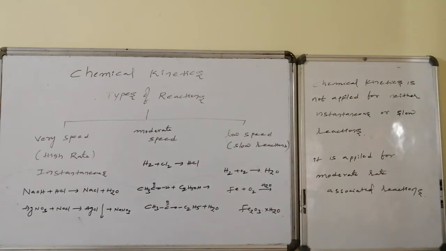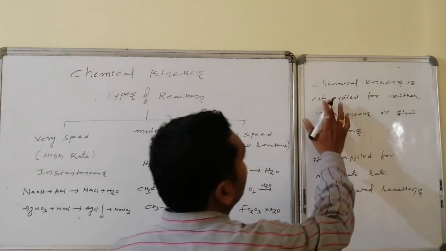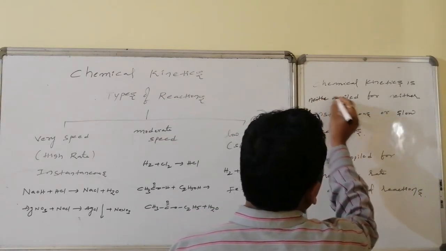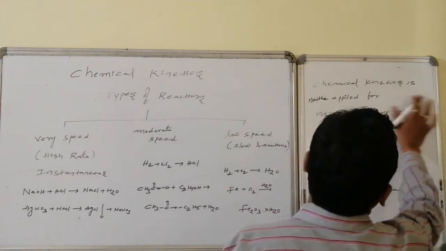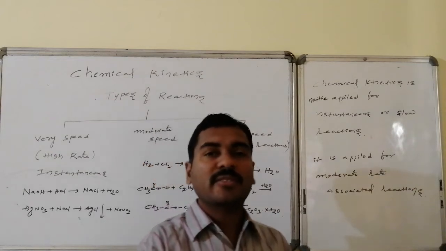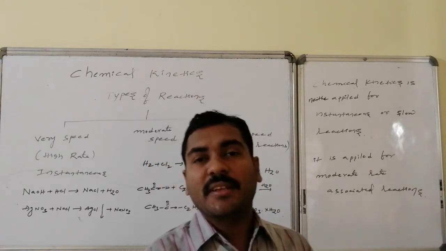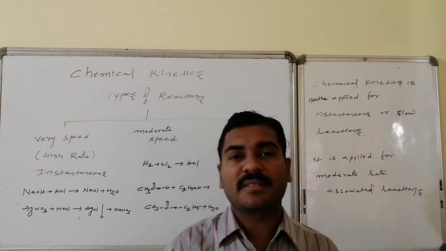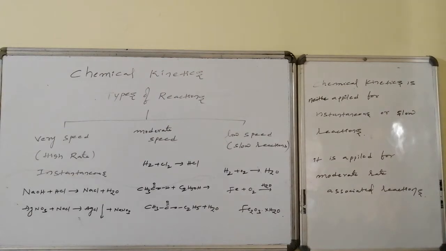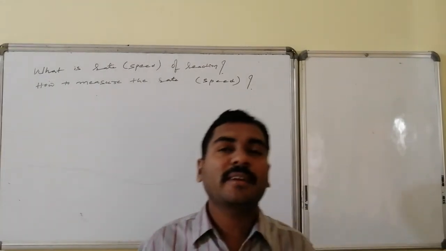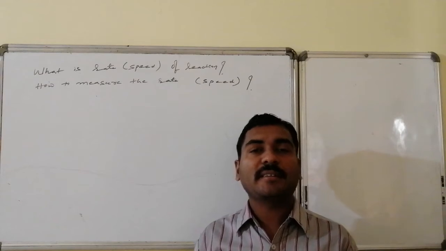Thus chemical kinetics is neither applied for the instantaneous reactions nor for the very slow reactions. It is applied for the moderate speed, moderate rate chemical transformations. Then the next question arises, what is rate? That is, the speed of reaction, and how do we measure the rate or the speed of reaction.